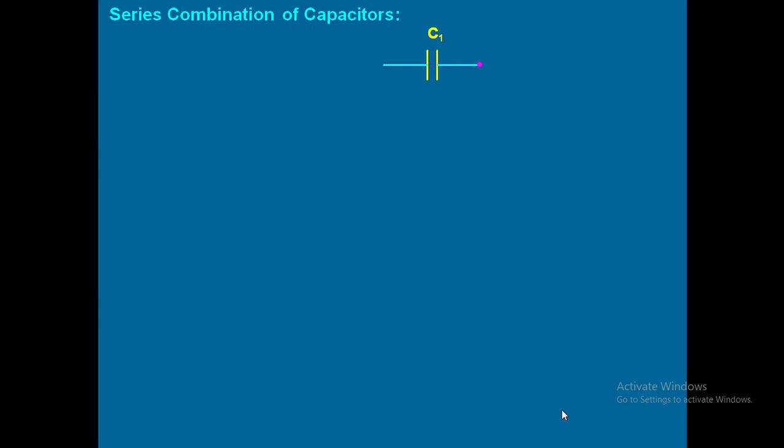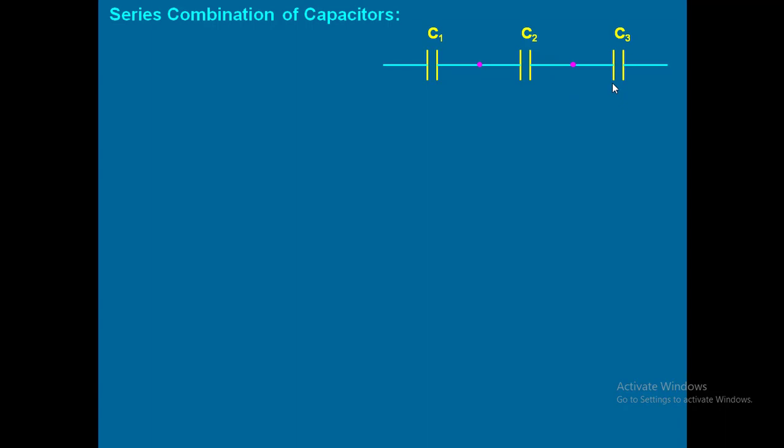Now I am going to consider capacitors whose capacitances are C1, C2 and C3 connected in series with respect to one another. I repeat again, series combination means plus minus, plus minus, plus minus. That is nothing but end to end connection. So the end of C1 is connected to the end of C2. The end of C2 is connected to the end of C3. Such type of connection is called series combination.